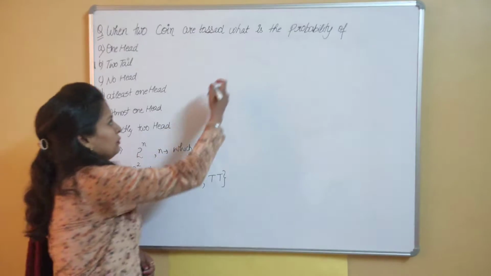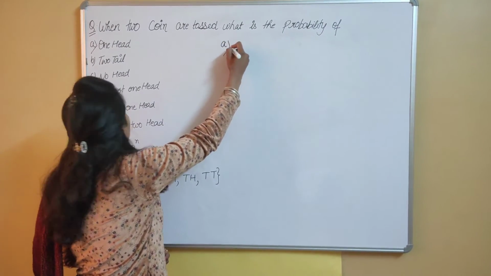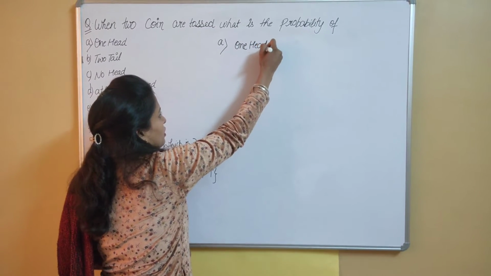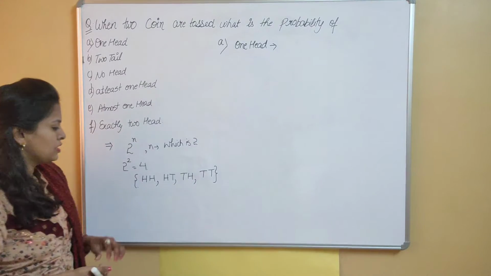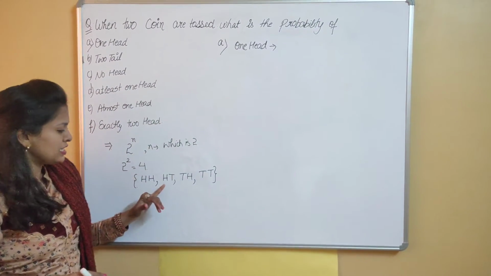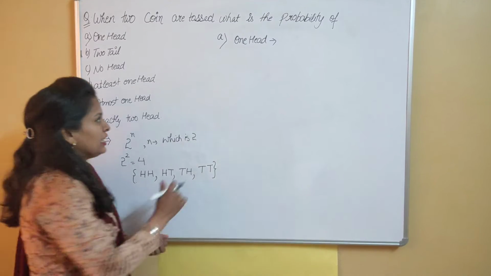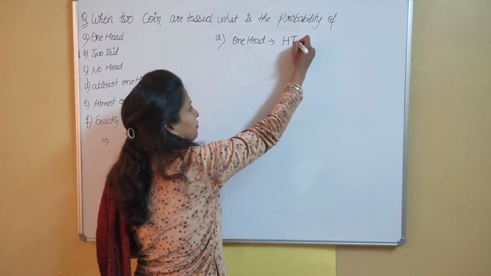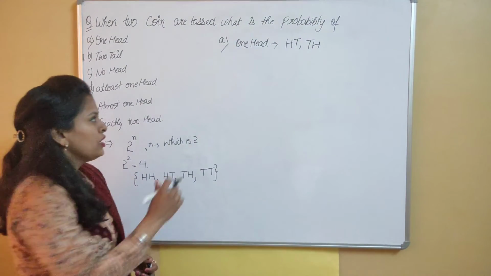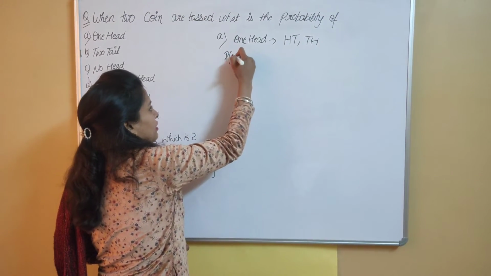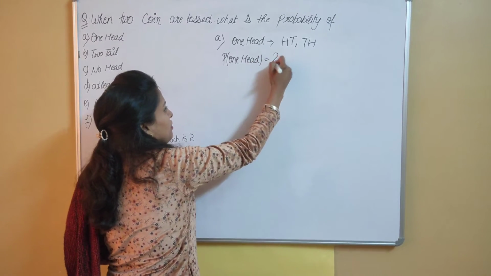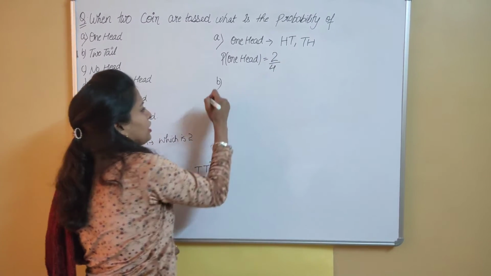So first example, you have to find the probability of one head, the number of favorable outcomes. And what are favorable outcomes? Those in which one head occurs. So the cases are this one and this one, that is head tail and tail head. So favorable outcomes are 2. Probability of one head is the number of favorable outcomes divided by the total number of outcomes.